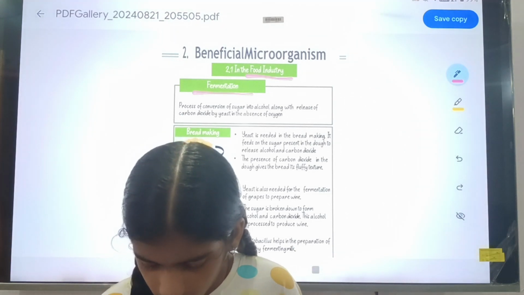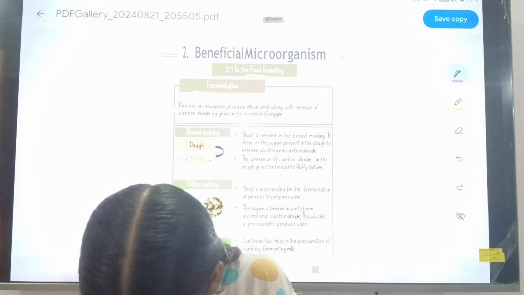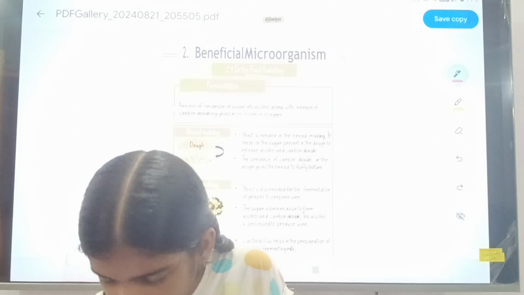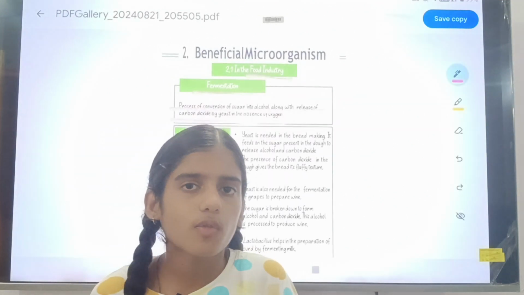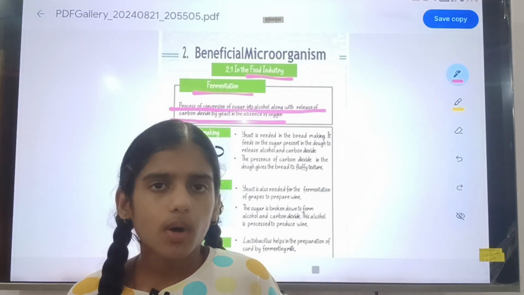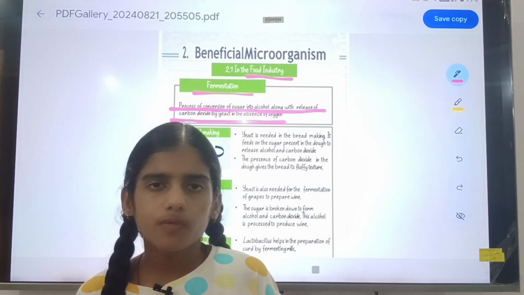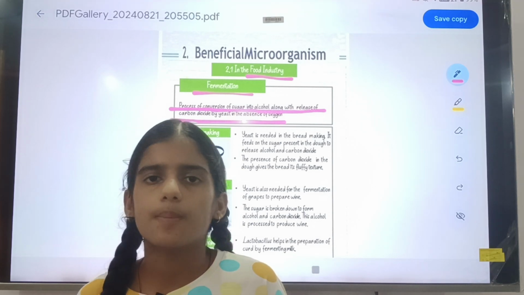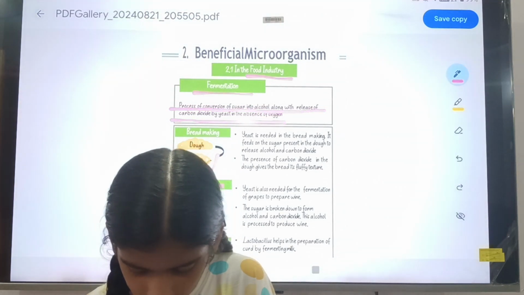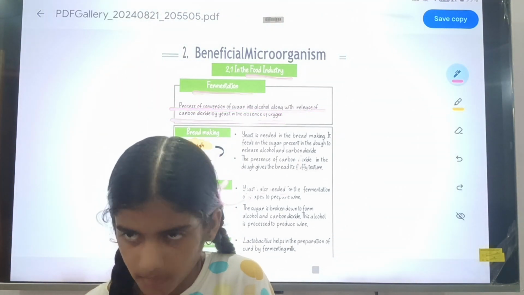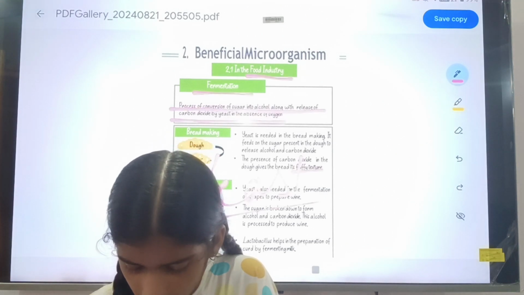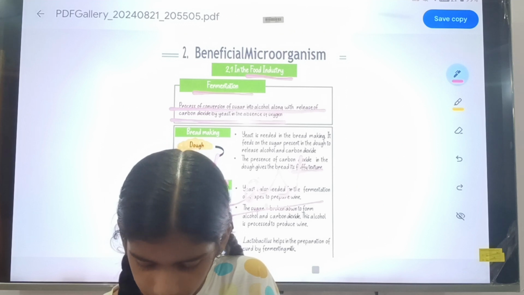The process of conversion of sugar into alcohol along with release of carbon dioxide by yeast in the absence of oxygen. In this process, sugar is converted into alcohol with the release of carbon dioxide, in the absence of oxygen, by a microorganism whose name is yeast. So this helps in fermentation.